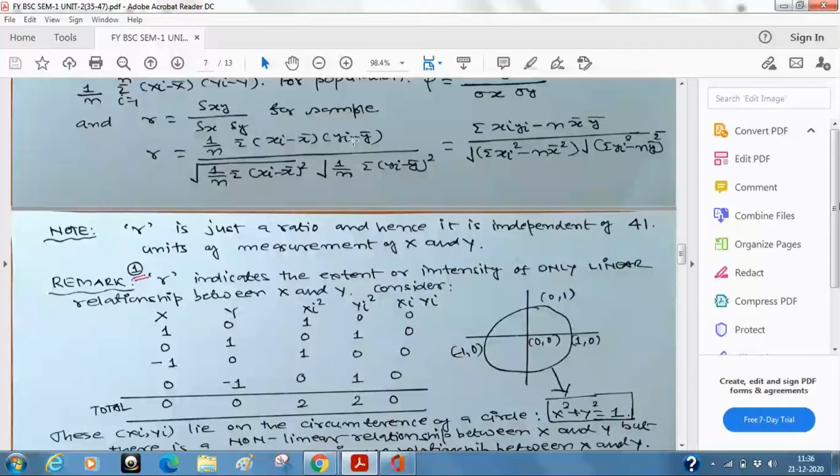So now imagine X is IQ and Y is the size of the shoe and you calculate the correlation. Of course nobody can stop. I have X data, I have Y data, and there will be some value. But what is the interpretation? That means if suppose my shoe size is more, I am more intelligent.